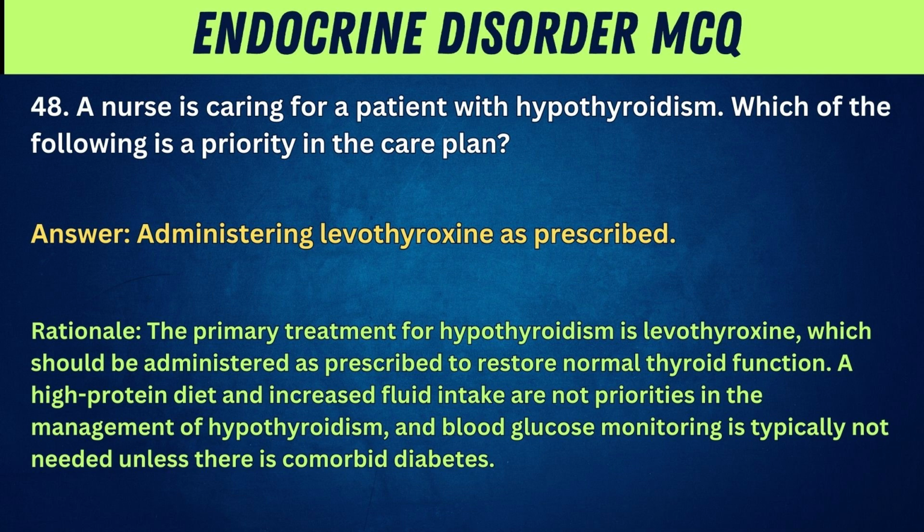Rationale: the primary treatment for hypothyroidism is levothyroxine, which should be administered as prescribed to restore normal thyroid function. A high-protein diet and increased fluid intake are not priorities in the management of hypothyroidism, and blood glucose monitoring is typically not needed unless there is comorbid diabetes.